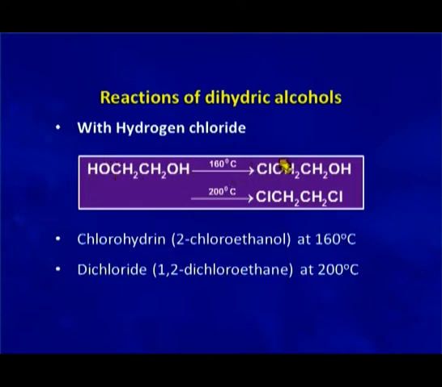Once a hydroxy group is replaced, chlorine because of its minus I effect takes the electron density between this carbon and oxygen towards itself. As a result, this carbon oxygen bond gets stronger and formation of the oxonium ion becomes difficult, and that is why we require drastic conditions for the conversion of the second hydroxy group into chloride.